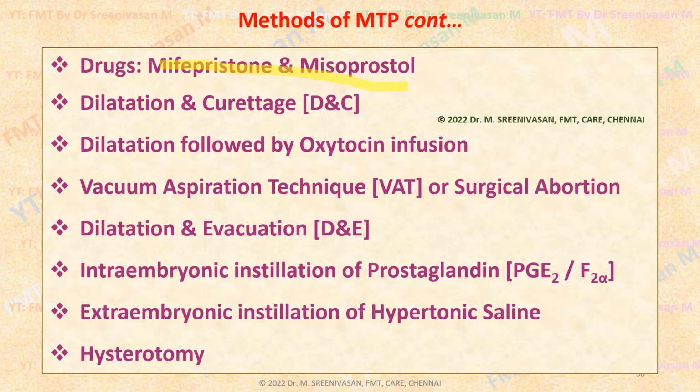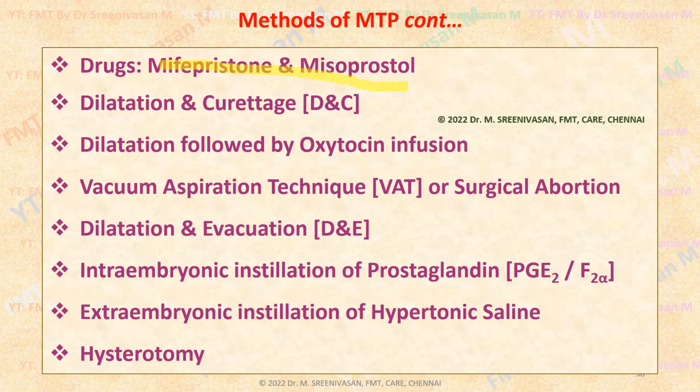These are the commonly used methods, like drugs such as mifepristone and misoprostol, and D and C, generally called dilatation and curettage, which is being replaced now by the vacuum aspiration technique or surgical abortion because of minimal complications compared to dilatation and curettage. Dilatation followed by oxytocin infusion.